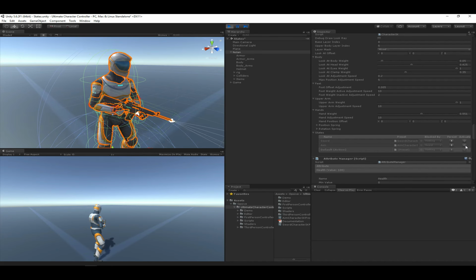If you're not using it, I highly recommend you do so because it makes things just so much easier and so much nicer to quickly change state values.